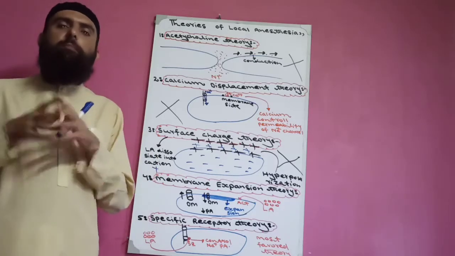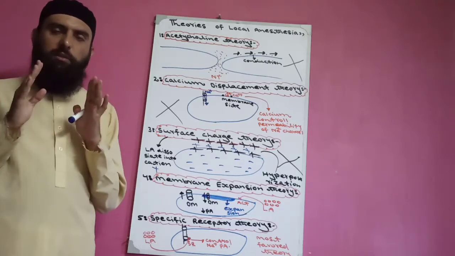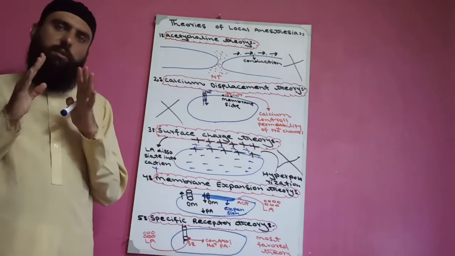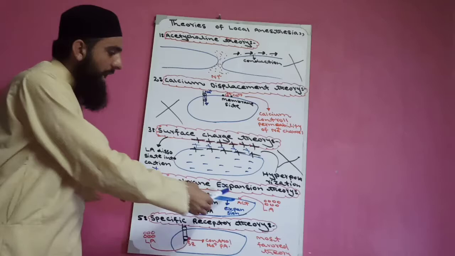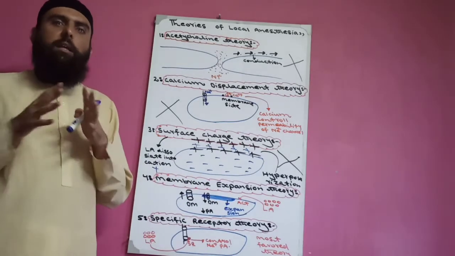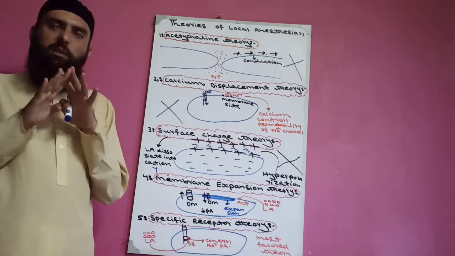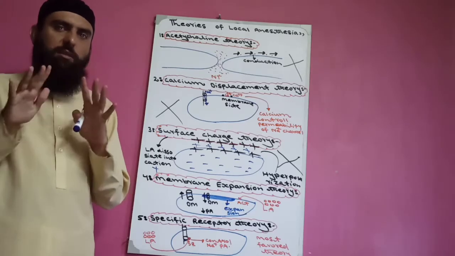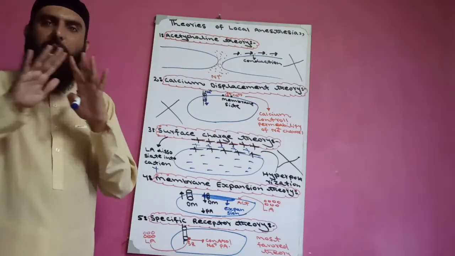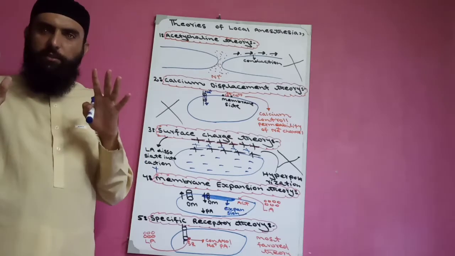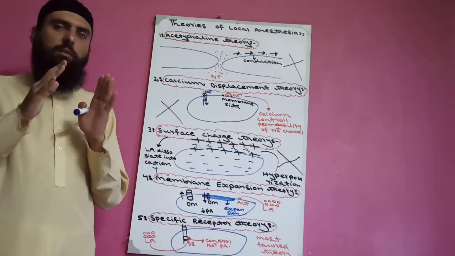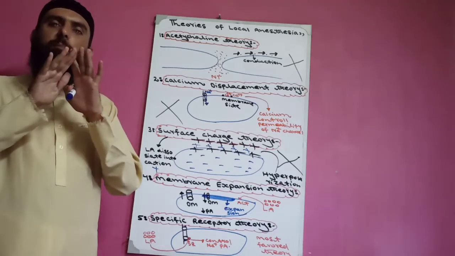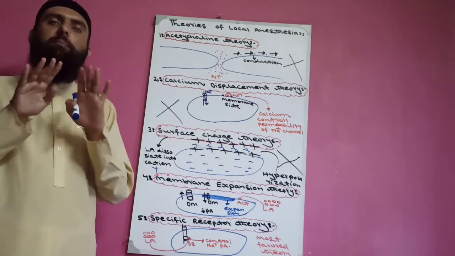According to the membrane expansion theory, when we inject the local anesthetic, it diffuses through the cell membrane of the axon and acts on the cell membrane to bring changes in the structure of the cell membrane, and due to those changes the cell membrane of the axon expands. When the cell membrane expands, the diameter of the sodium ion channel present in the cell membrane changes. Meaning due to membrane expansion, the diameter of the sodium ion channel becomes narrow.